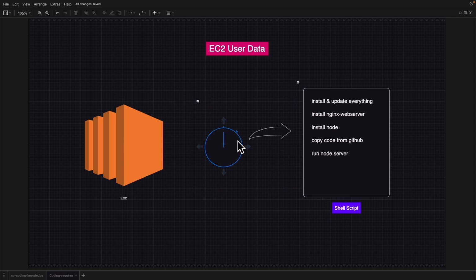Okay. So when you provision the EC2 instance, the first thing it will do is execute this script, right? So you have to understand how to put together this kind of shell script or bash scripting. So this is the second example I can give you where you need some sort of programming knowledge.